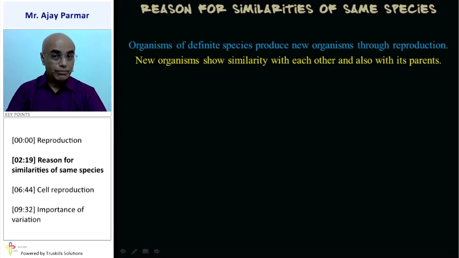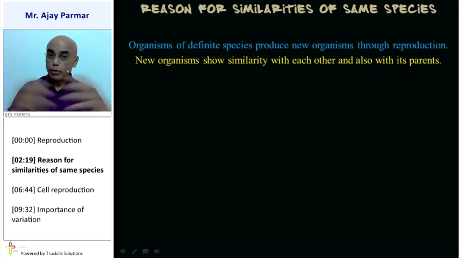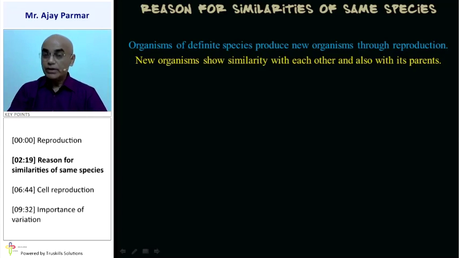Remember, you must be like your father or your mother, or probably a mixture of both of them. That is mainly because there is a similarity between a given offspring and its parents. And not only that, you must be like your brothers or sisters, or else your cousins. You have so many biological characteristics which are similar. That is also because of the same species, so many similarities can be obtained.